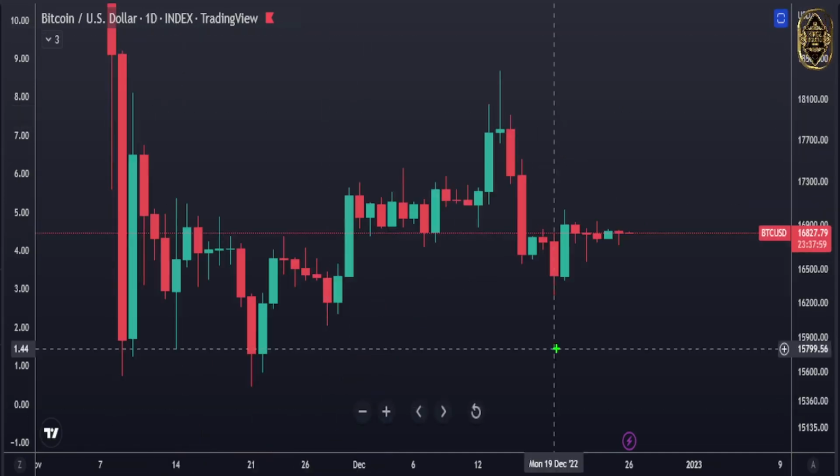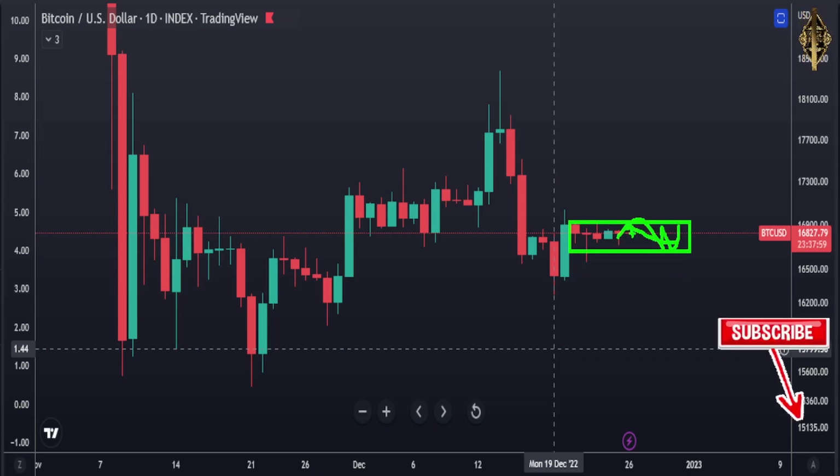Here we are, guys, in the daily. In the daily, it gave us here a pin bar indicating the market will go up. But also now we are in the Christmas period, guys, and that indicates the market is going to stay sideways here because, as you know, in the Christmas there is no big volume.